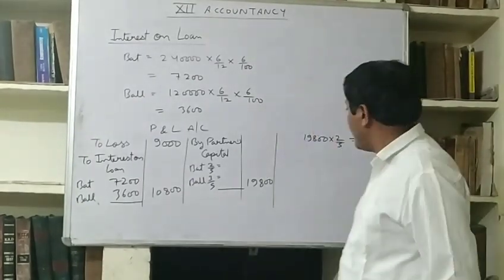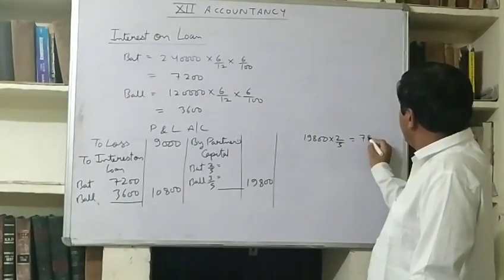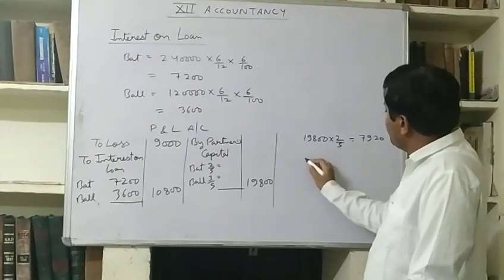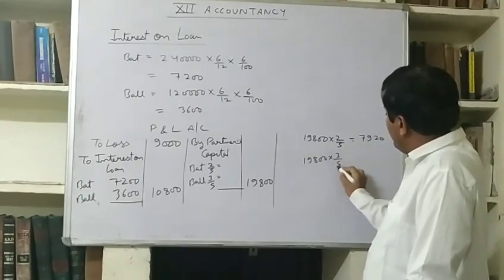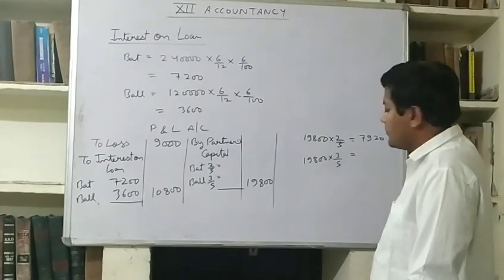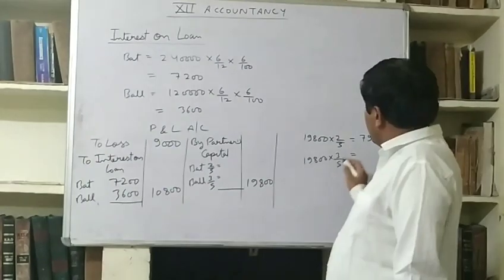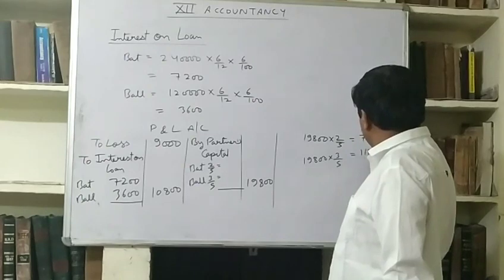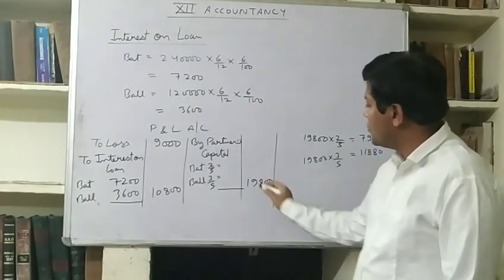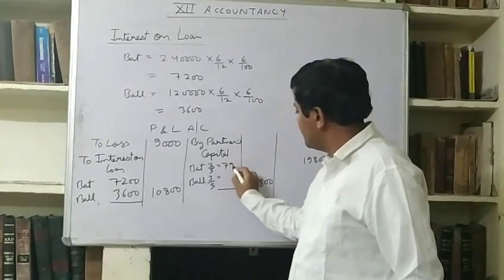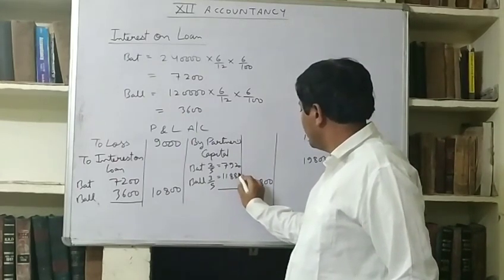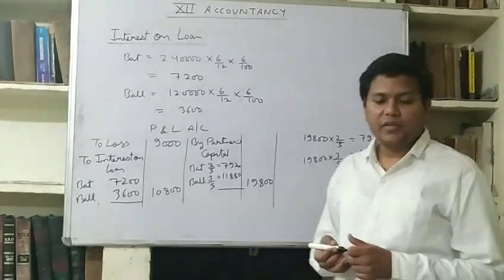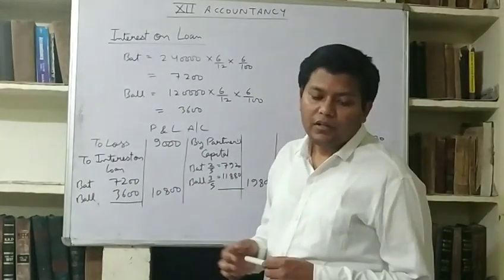19,800 into 2/5, it will be 7,920, and 19,800 into 3/5, it will be 11,880. So we write it here. So in this way, this question is to be done.